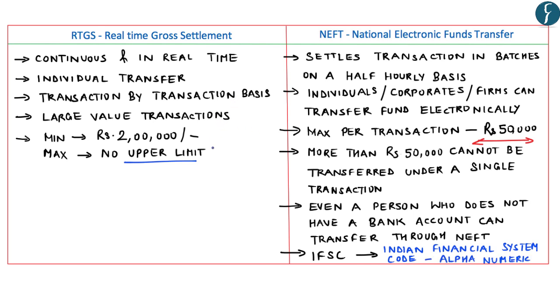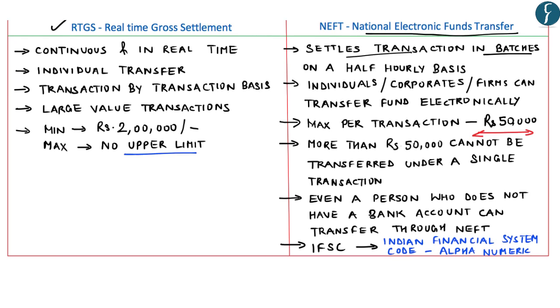So this is the basic difference between RTGS transfer, that is transfer through real-time gross settlement, and transfer under the National Electronic Funds Transfer. RTGS transactions are processed continuously on a transaction by transaction basis, whereas National Electronic Funds Transfer settles transactions in batches on a half-hourly basis. And with respect to IFSC, every branch of a bank is identified through an IFSC code, and IFSC stands for Indian Financial System Code, which is an alphanumeric number. That is, it has alphabets as well as numbers.